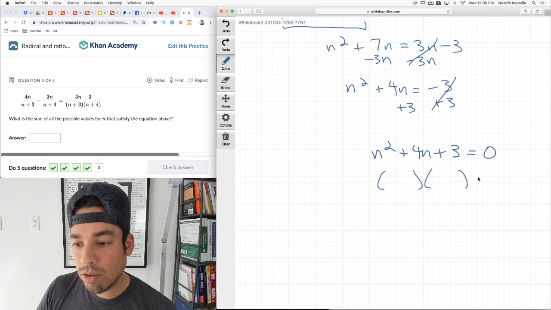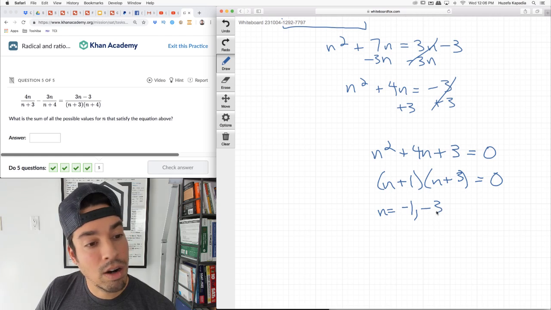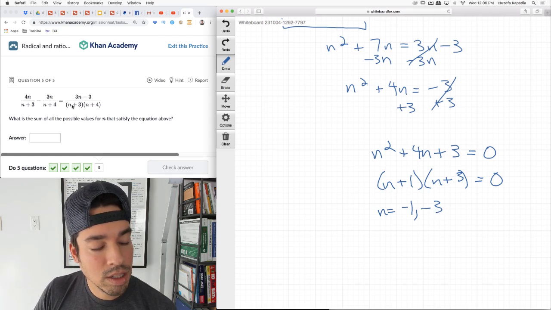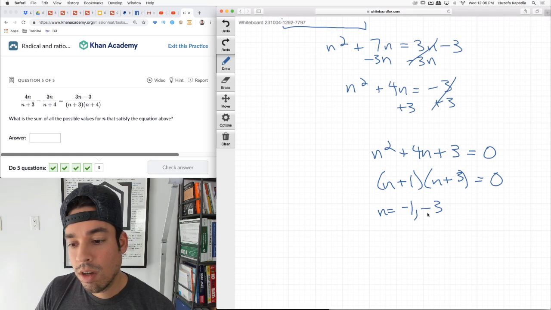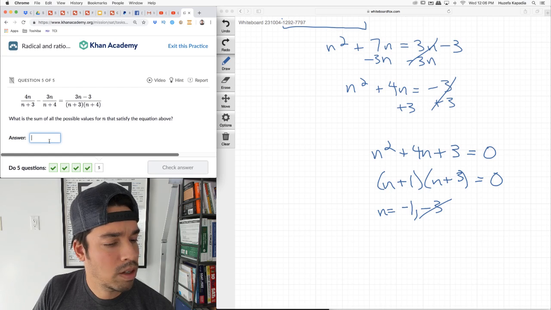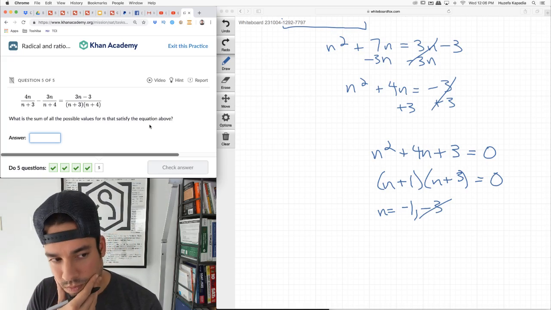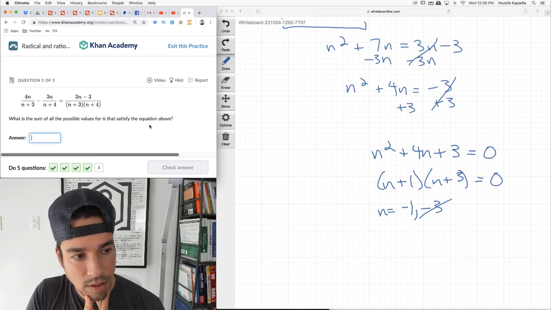It's definitely factorable. And we got n and n. What multiplies to 3 and adds to 4? Positive 3, positive 1. So my solutions are n equals negative 1, n equals negative 3. But now we got to plug them in. I already can see negative 3 is no good because negative 3 sends that denominator and that denominator to 0. Negative 3 is out, just negative 1. Just for fun, it's got to be negative 1 because, wait a minute. I thought you can't have negative answers for these. I thought that was an issue.